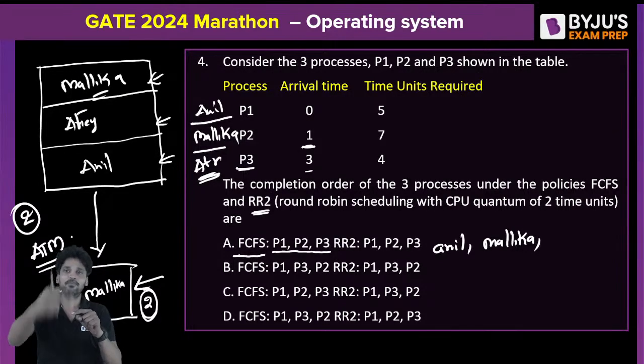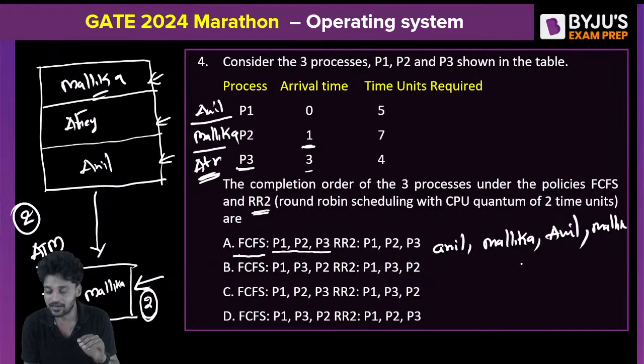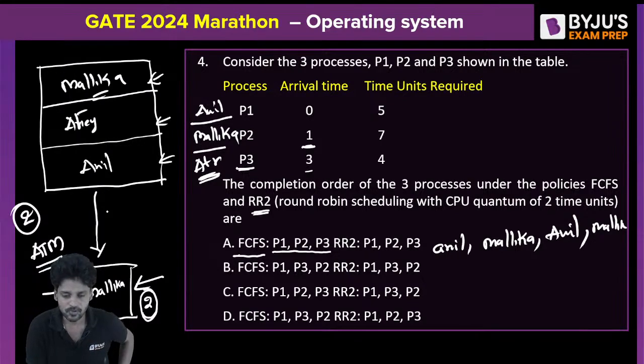The order of completion is the order of execution, which is initially Anil, followed by Mallika, followed by Anil, again Mallika, followed by Atreya. Hold on, just a minute. And Anil goes back. Mallika will be here. Yeah, order is Anil, Atreya, Mallika.